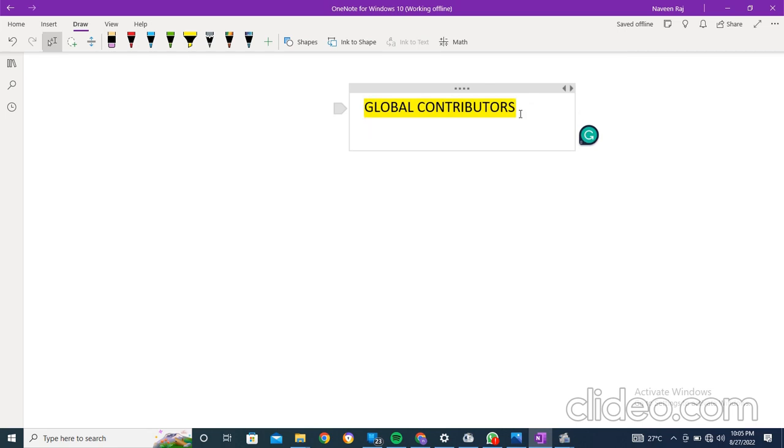What were the two main global contributors listed in our book? The one is Galileo, right? We have all heard that name. What he did was that he gave the laws of motion under constant acceleration.